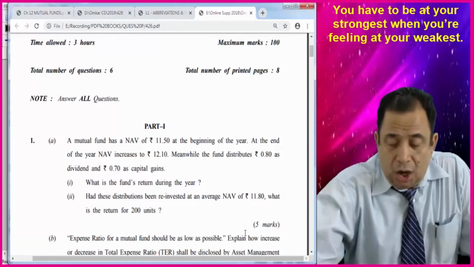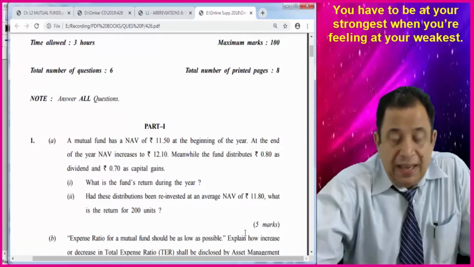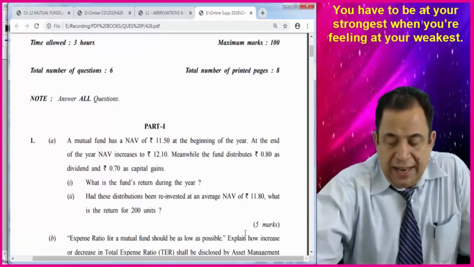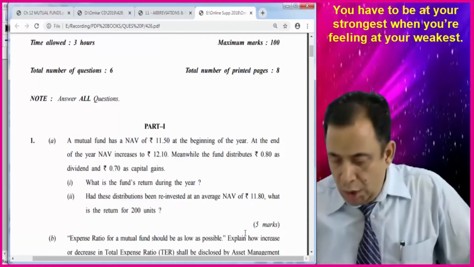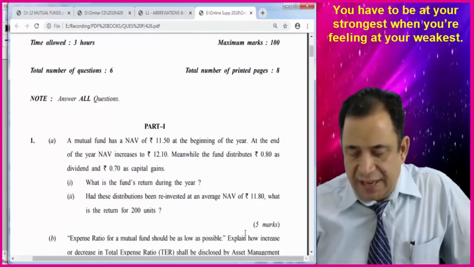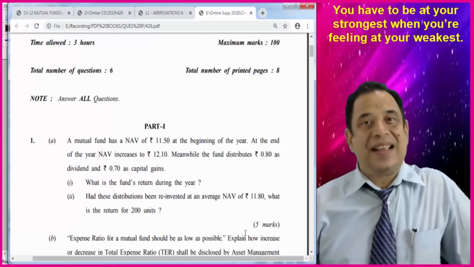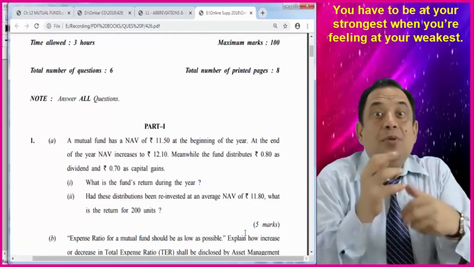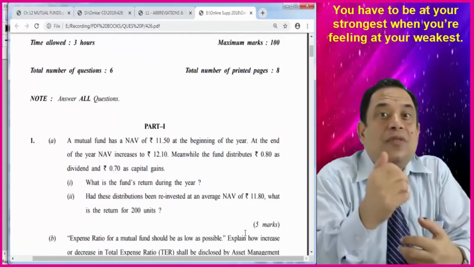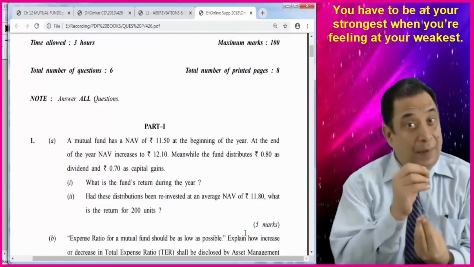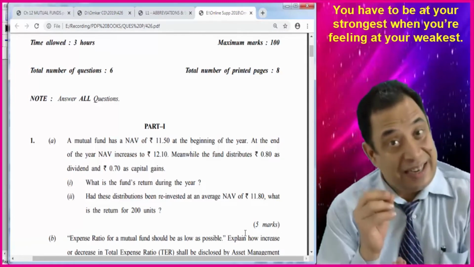So in the beginning of the year, NAV is 11.50, and at the end of the year, NAV is 12.10. Meanwhile, the fund distributes 80 paisa as dividend and 70 paisa as capital gains. It means within that year, some distribution is also given by the mutual fund to the unit holders. That is 1 rupee 50 paisa, out of which 80 paisa is the dividend and 70 paisa is the capital gain.